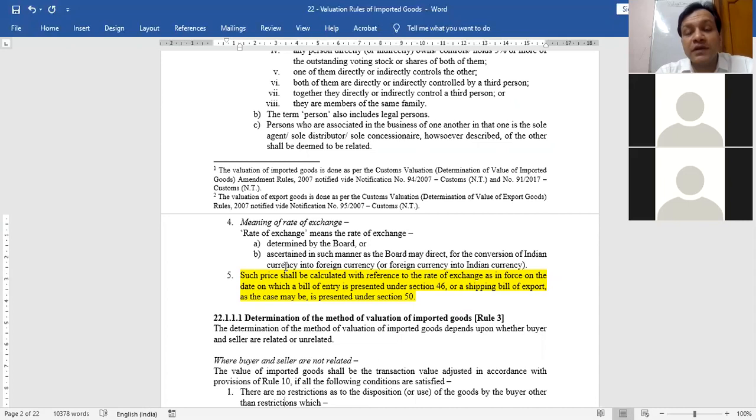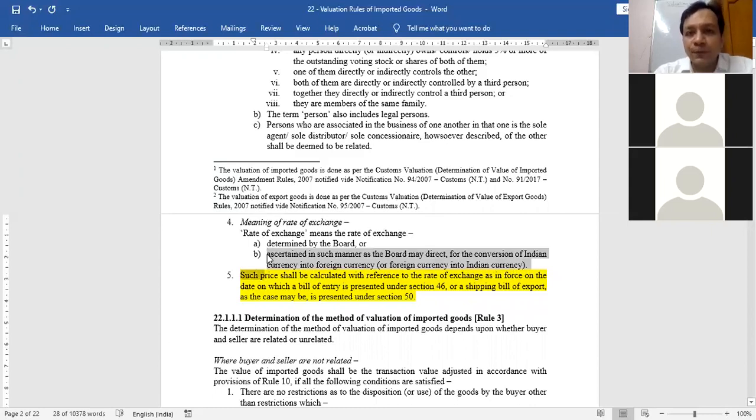But in India, you have to pay custom duty in rupee. So you have to convert that foreign currency into Indian currency. So the question arises, at what rate? So what rate of exchange you will convert? It is that which is determined by the Central Board of Indirect Tax and Custom, or the board will tell at what rate you have to convert that foreign currency into Indian currency.